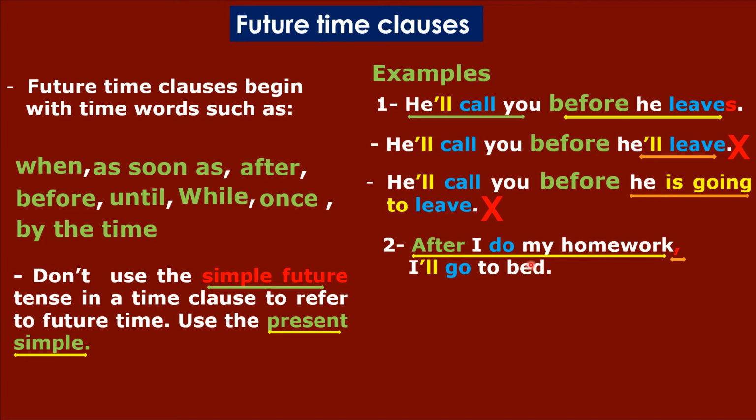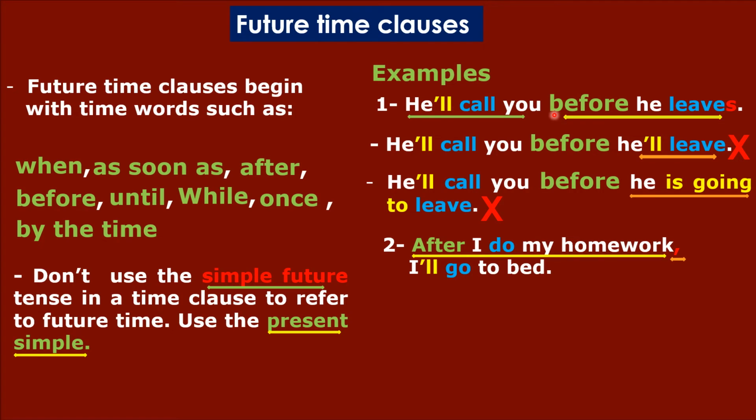Okay, and by the way, look here. In this sentence, I started with the time clause. طبعا في الجملة دي أنا بدأت بالجملة الزمنية. Okay. And that's why I put a comma after the time clause. عشان كده بحط فاصلة بعد اللي time clause. If you look here, he'll call you before he leaves. The time clause comes after the main clause.